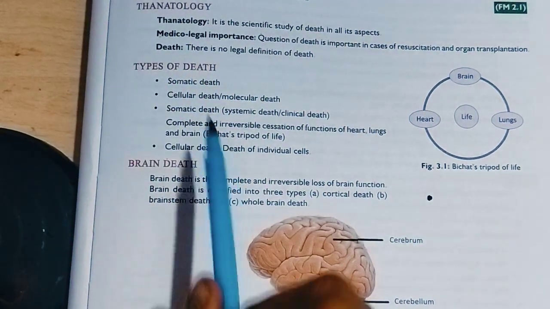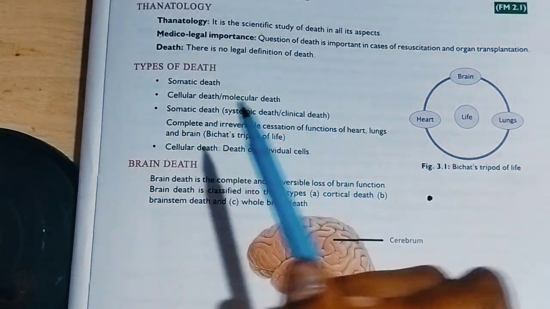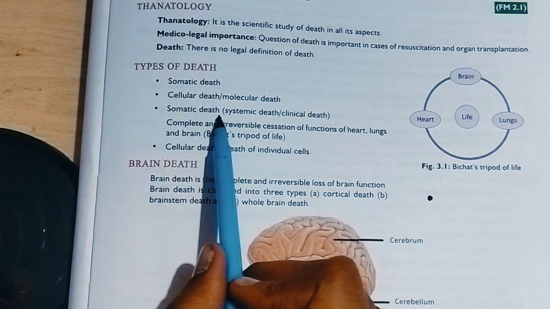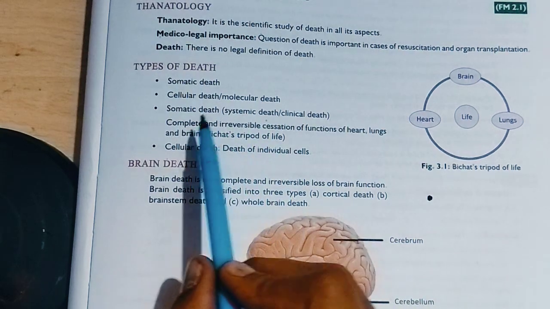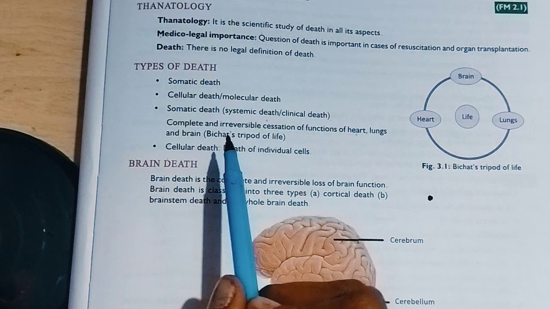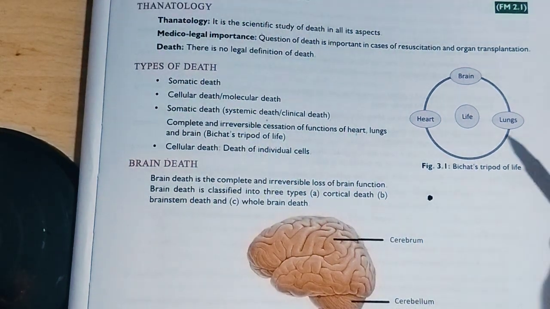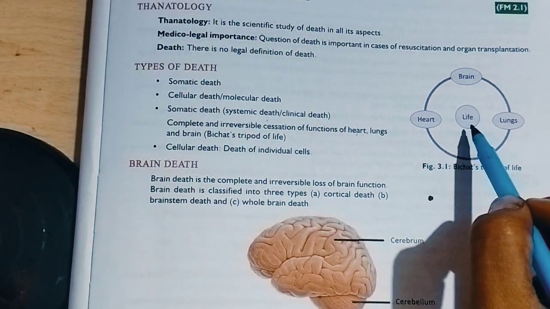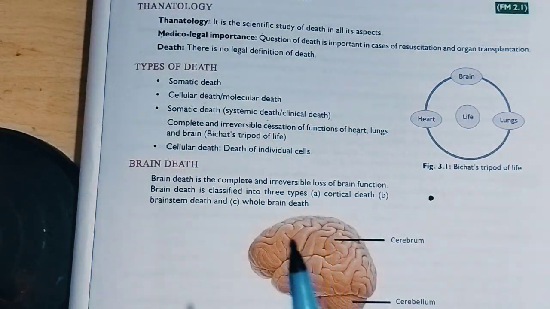There are two types of death: somatic death and cellular death, which is also known as molecular death. So what is somatic death? Somatic death is systemic death or clinical death. The definition of somatic death is a complete and irreversible cessation of function of heart, lungs, and brain. This is known as Bichat's tripod of life. It's very important. Let's see this diagram. Life runs behind three organs, that is brain, heart, and lungs. When these three organs cease to function, it is called somatic death, which is complete and irreversible.